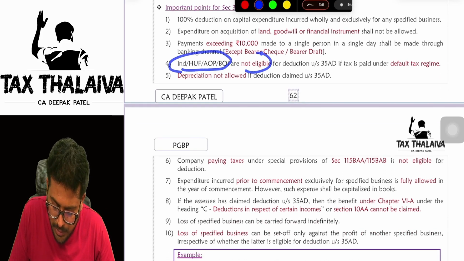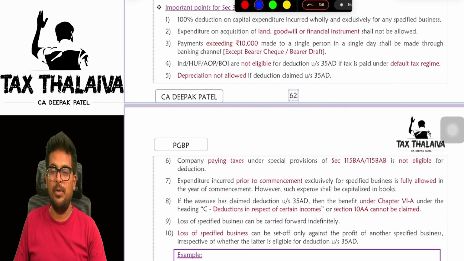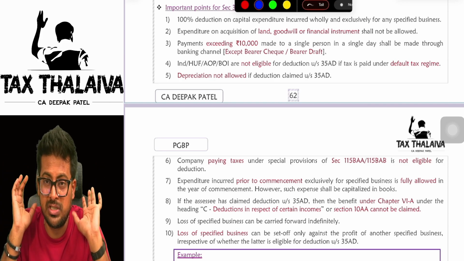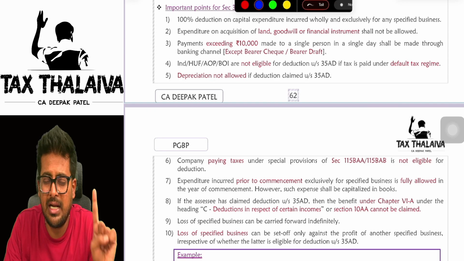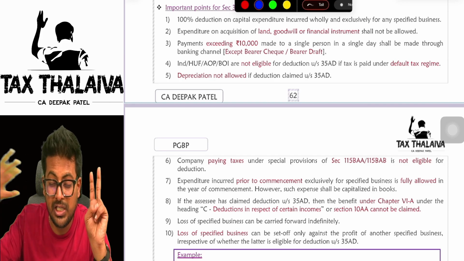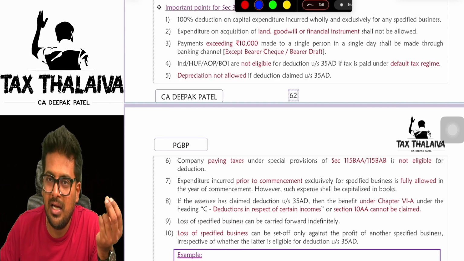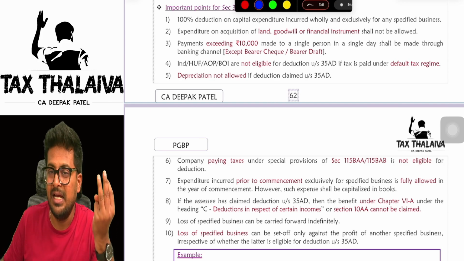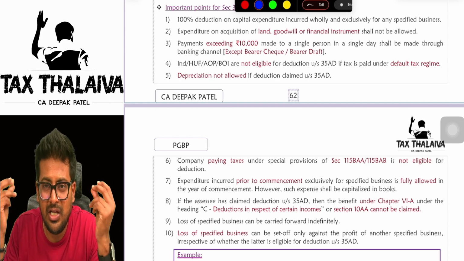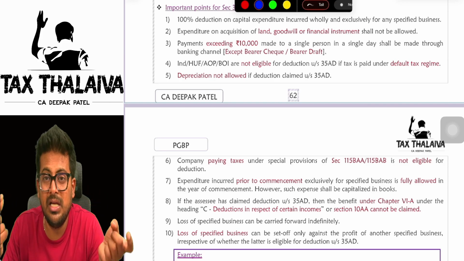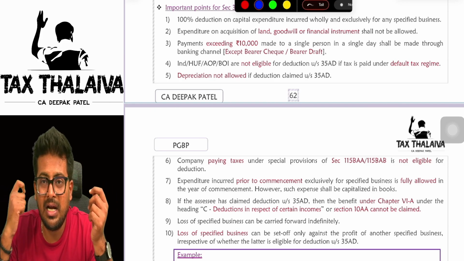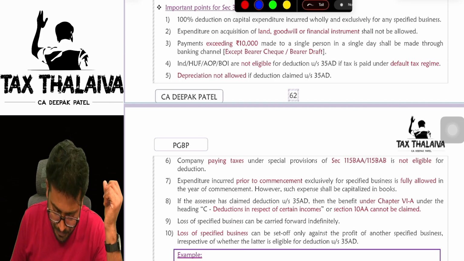Individual, HUF, AOP, BOI are not eligible for deduction under the default tax regime. So far, only three things I have excluded under the default tax regime, boss. Number one, additional depreciation you cannot claim under the default tax regime. Number two, section 35, those four things, donations, you cannot claim under the default tax regime. Third one is 35AD, also not eligible for deduction under section 35AD. You cannot claim deduction under the default tax regime. Means only if you are under the optional tax regime, being an individual, HUF, AOP, BOI, AJP, in that case you can claim under the optional tax regime.